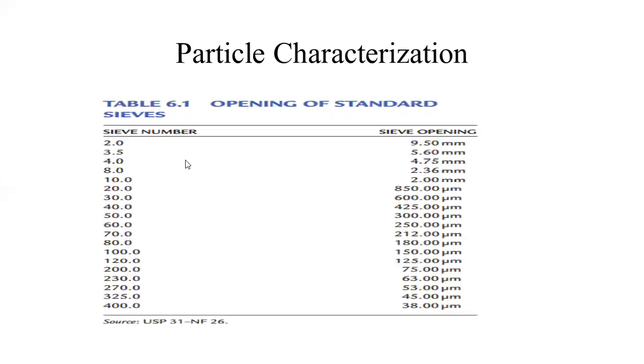Students, these are the sieve numbers and these are the sieve openings. You can see that as the sieve number increases, the sieve opening decreases. So these are the descriptive terms, and you can use them to identify the opening of the sieve size.